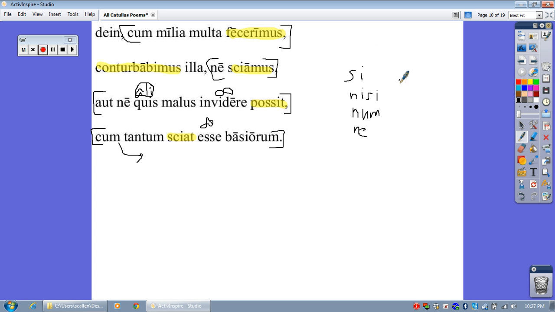So, interesting poem here. Lots of kisses. What's going on here? Certainly journal about this, and we'll talk about it later.